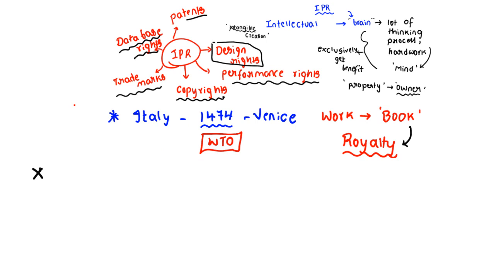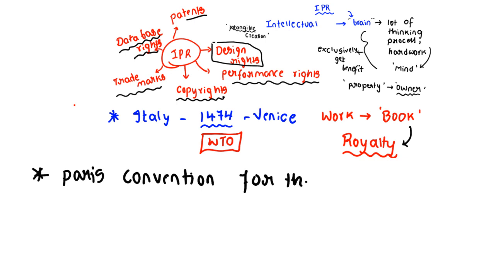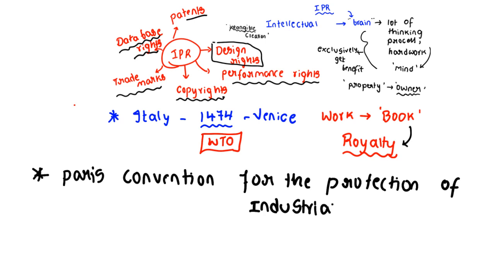The agreements are, first, the Paris Convention for the Protection of Industrial Property, 1883.